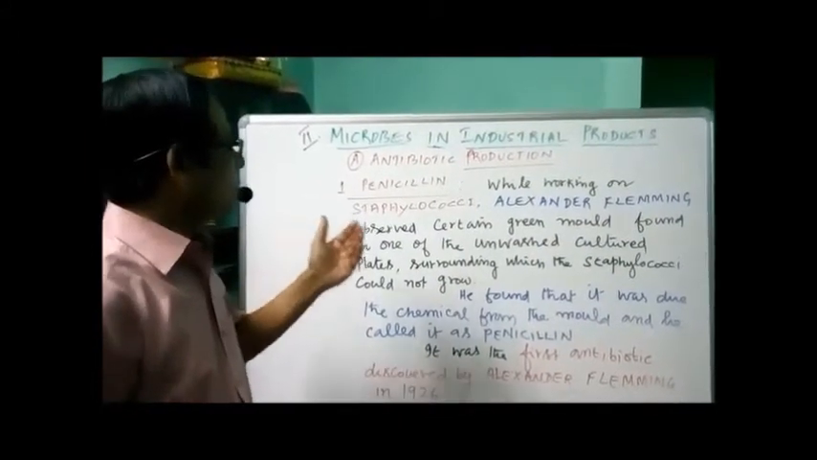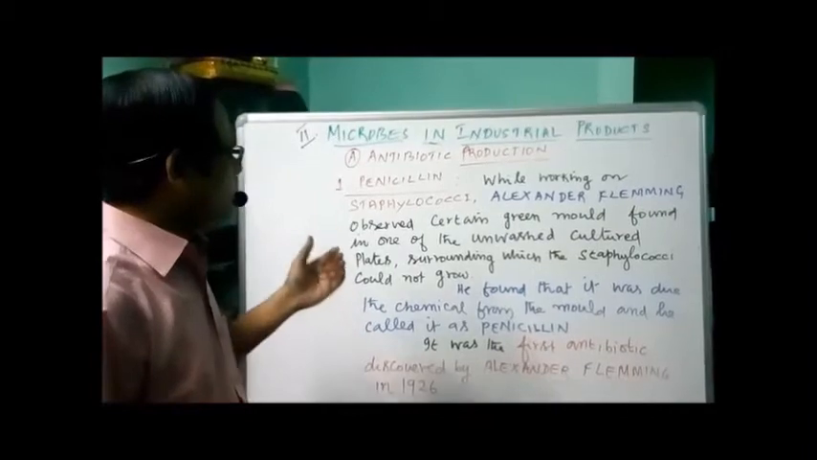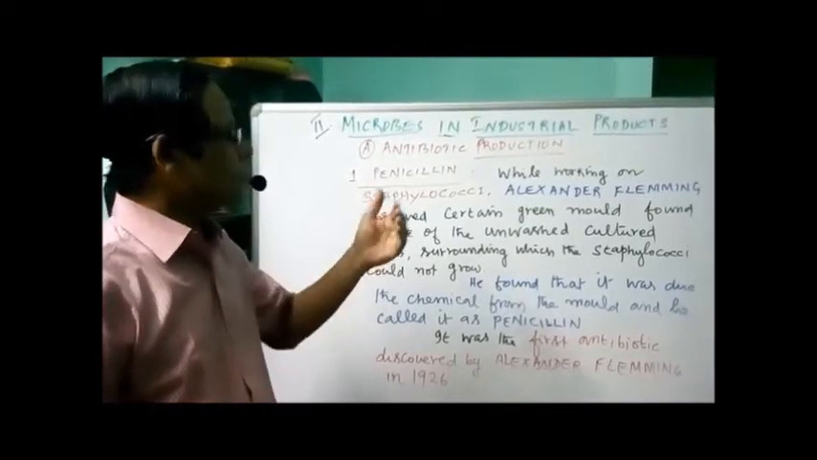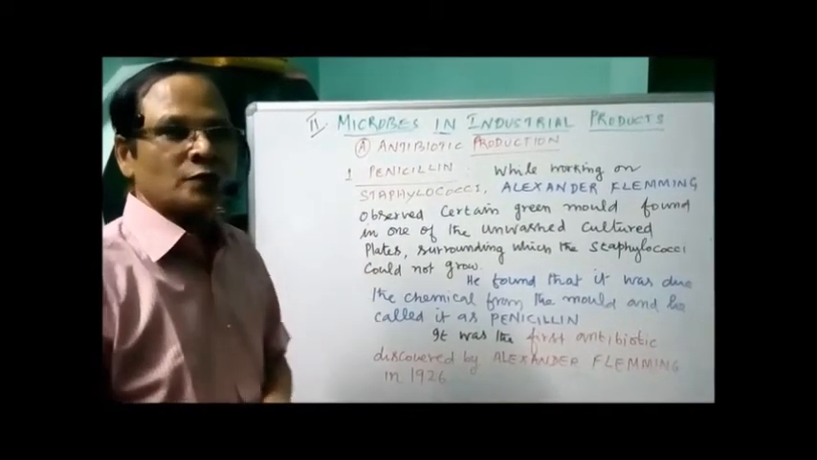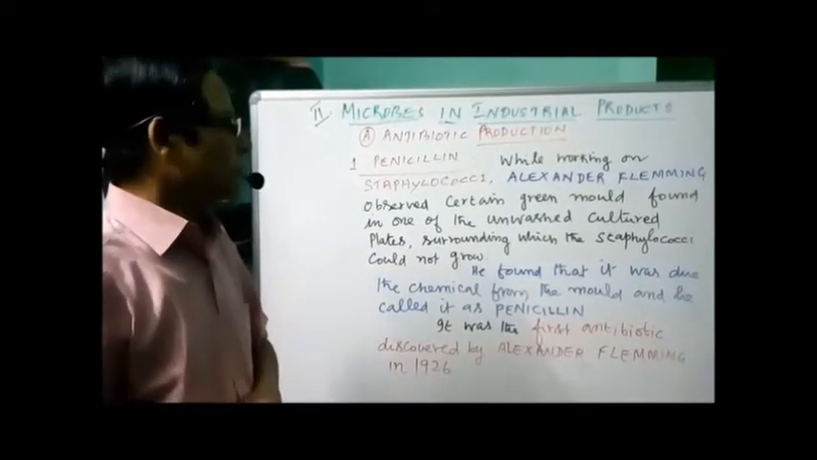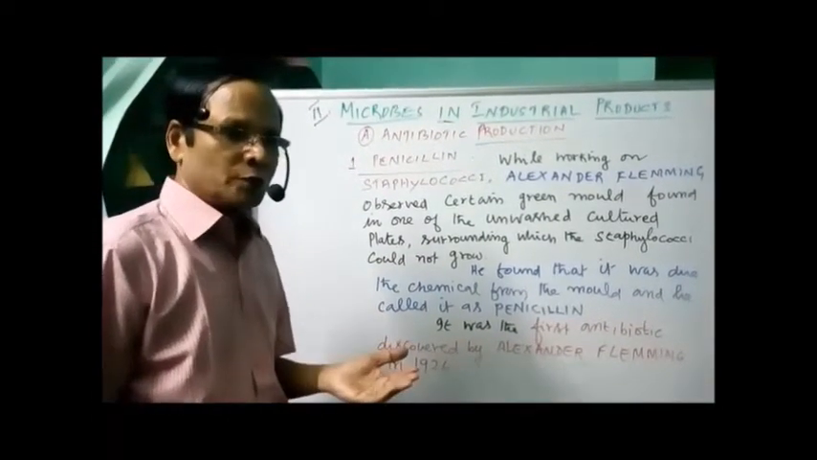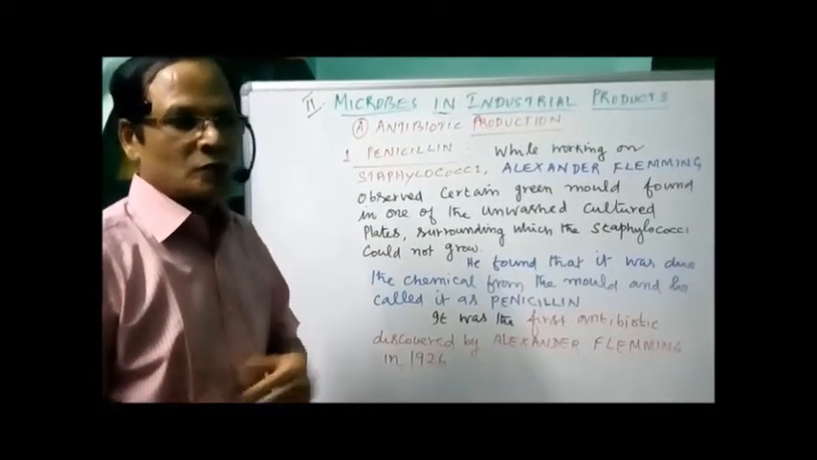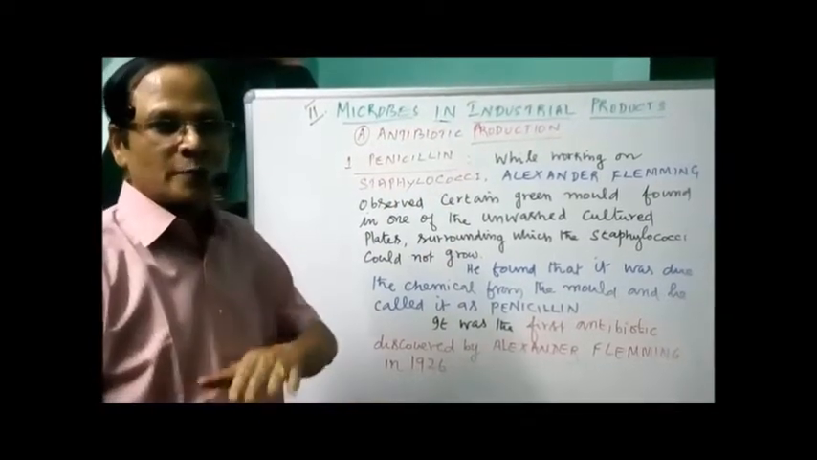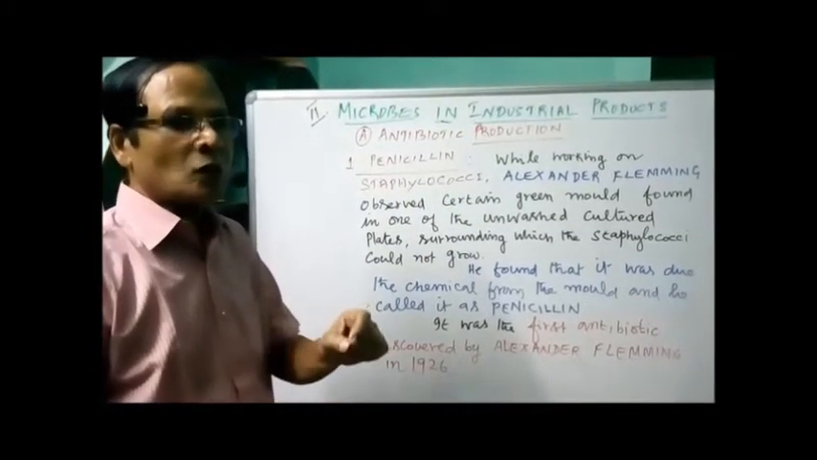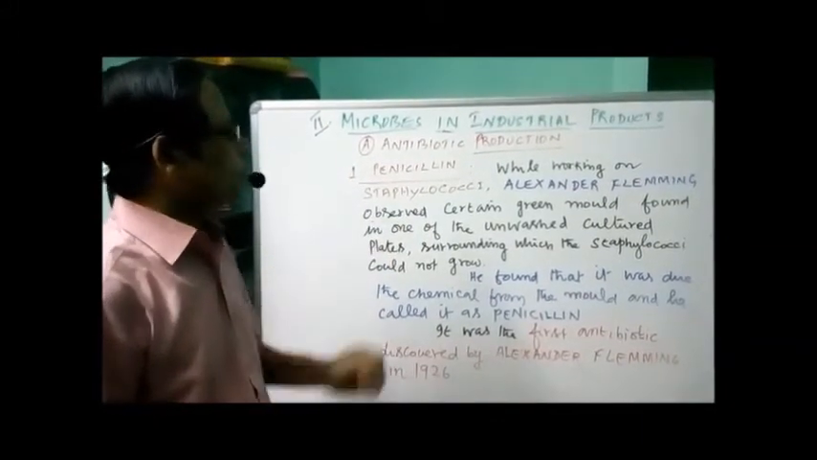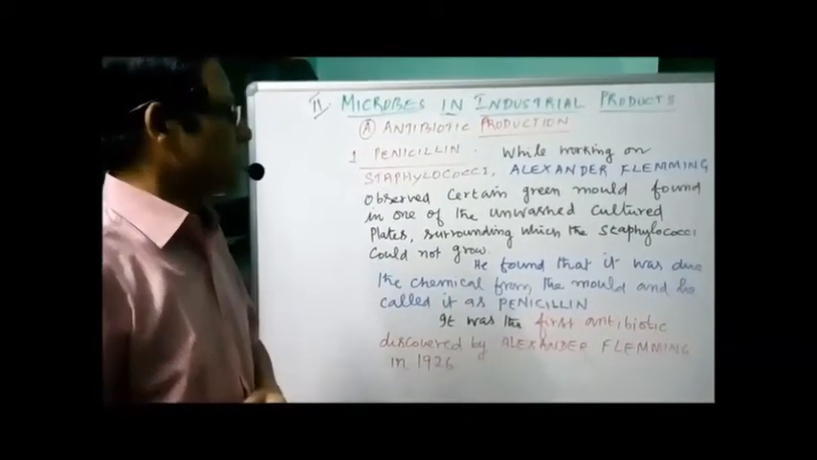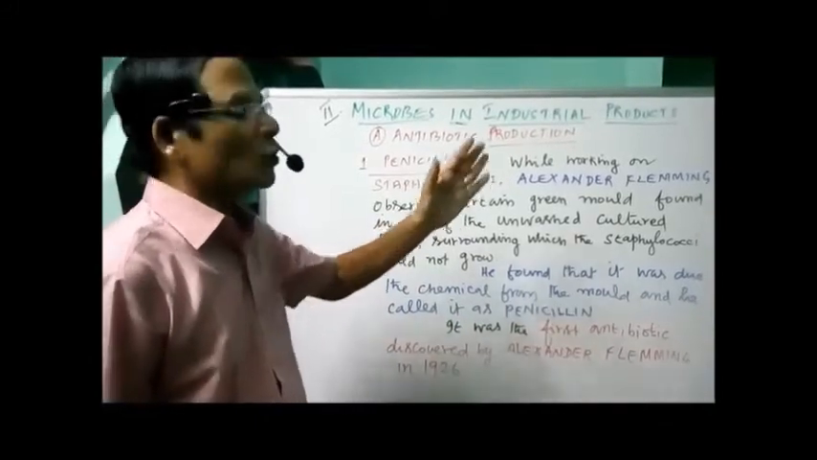While working on staphylococci, Alexander Fleming was trying to find the causative agent for pneumonia and how to cure it. But luckily he got the appearance of certain structures, and he later found it was a chemical substance. Due to that, certain structures appeared in the cultured plate, and he called it penicillin. While working on staphylococci bacteria, Alexander Fleming observed certain green mold.